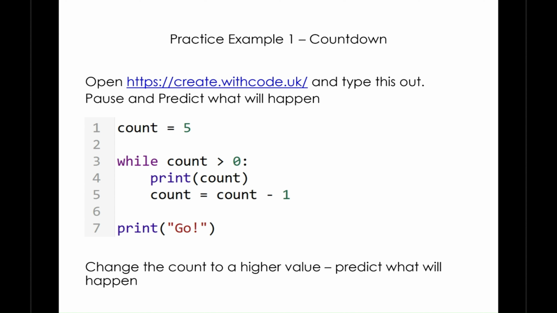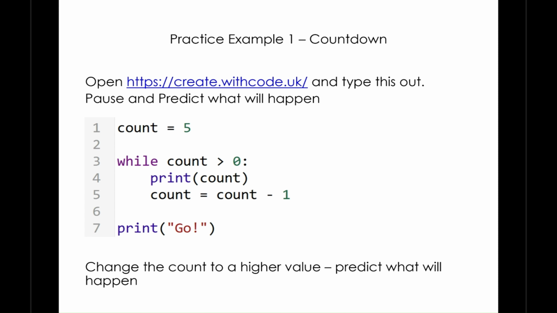Before we start, make sure you open up Create with Code and then try and type this out as accurately as you can. Here we have a practice example called Countdown. Make sure once you've entered it into Create with Code, you pause and predict what will happen. On line number 1, we've got count equals 5.